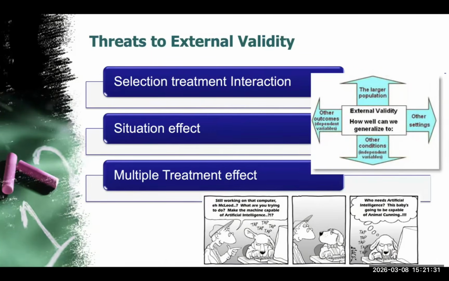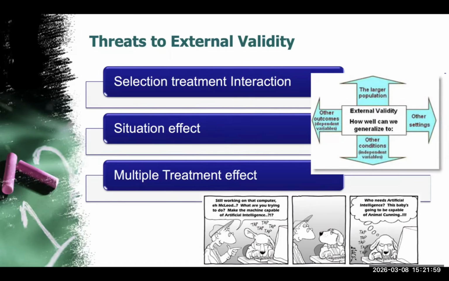Next, we move to external validity, which refers to the extent to which the results of a study can be generalized to other populations, settings, or situations. In simple terms, external validity asks, can the findings be applied beyond the specific study group? One major threat of external validity is the selection treatment interaction. This happens when the characteristics of the population in the pilot study differ from populations in other areas.